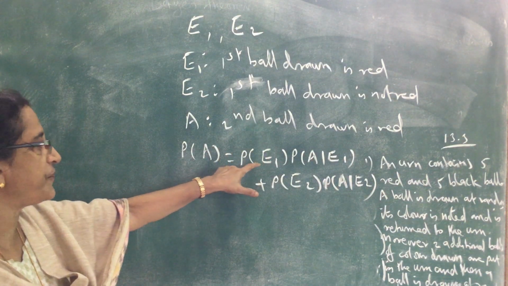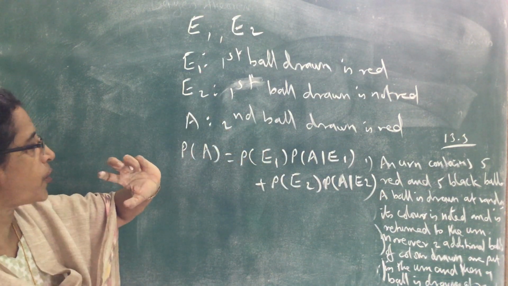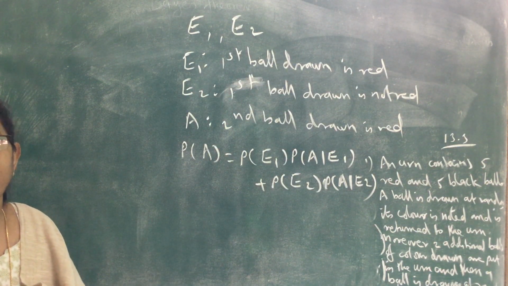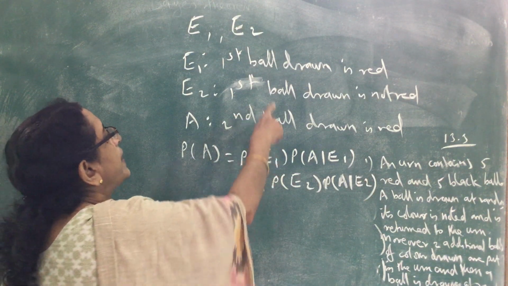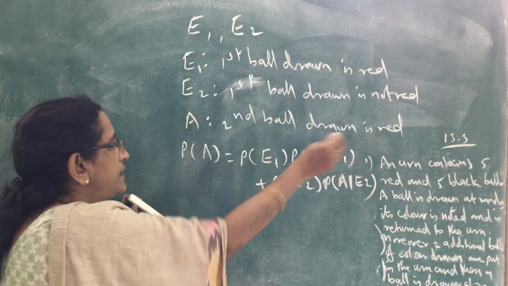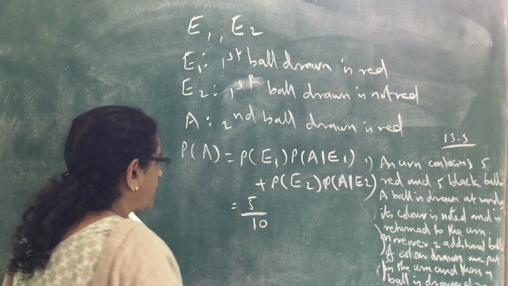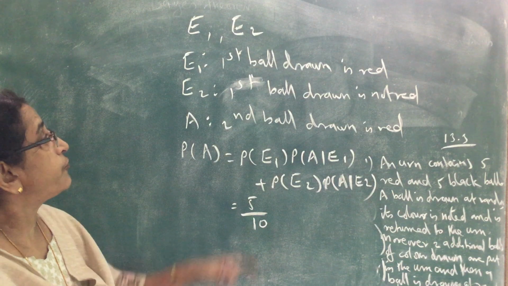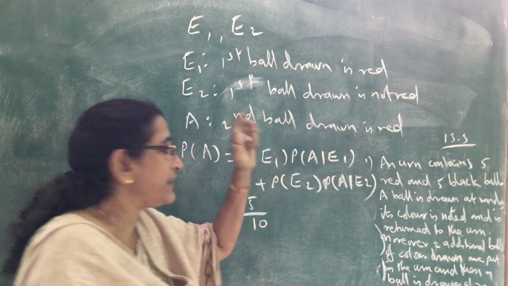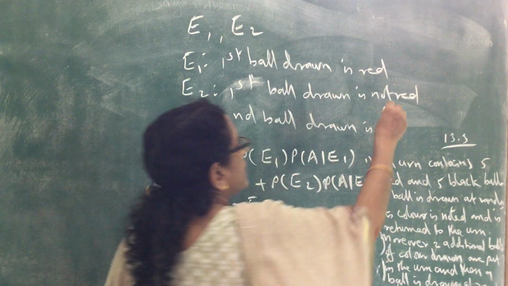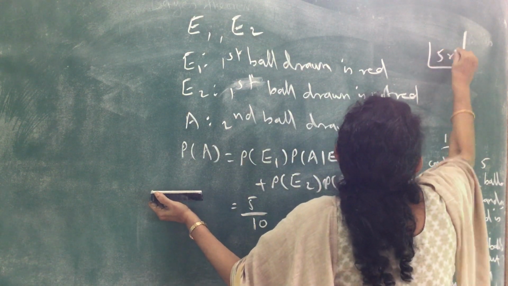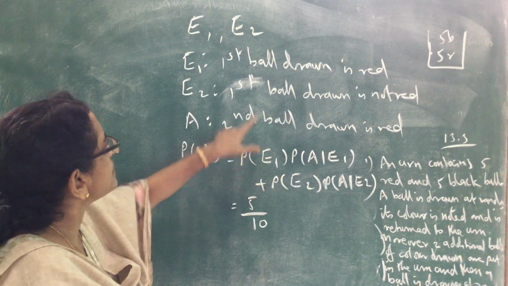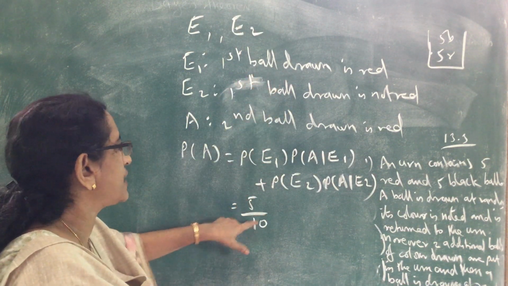So now, what is probability of E1? That is the probability that the first ball drawn is red. In the box there are 5 red and 5 black, so the probability that the first ball drawn is red is 5 divided by 10, because in 10 balls, 5 are red, 5 are black. So for getting a red ball, 5 by 10, into